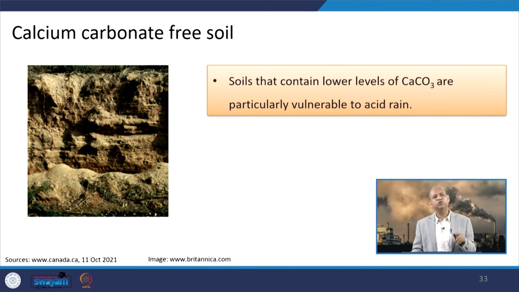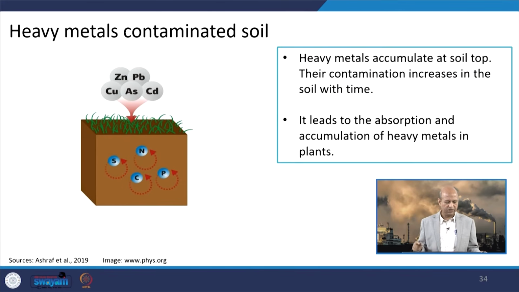But if the soil does not have this calcium carbonate, it is severely affected by acid rain, and its quality becomes very low, and its nutrient capacity and capacity to enrich plants decreases very severely. When we talk about heavy metals, they also accumulate in the topsoil because of dry deposition of particulate matter and wet deposition at the same time.